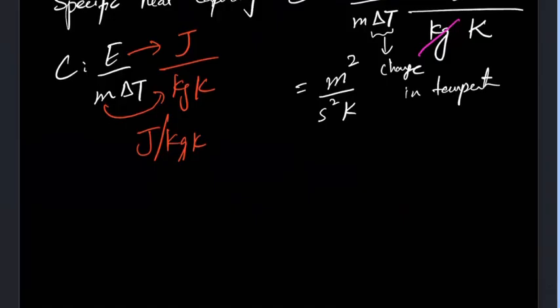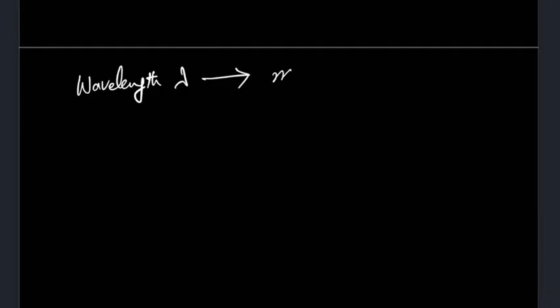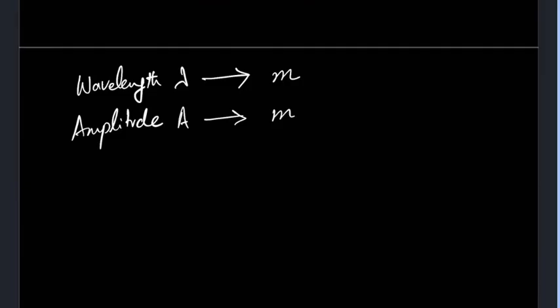Then there is, in waves, what is the unit of wavelength? Lambda, it is meter. Lambda is the symbol for it. Okay. What is the unit of amplitude? It is also in meters. Maximum displacement from the mean point, if you remember.